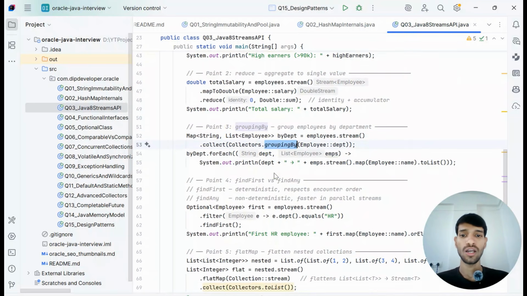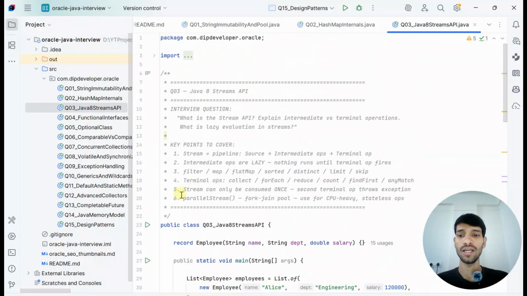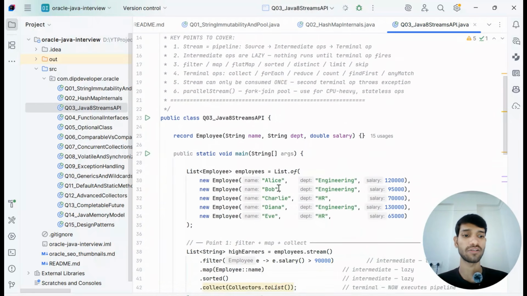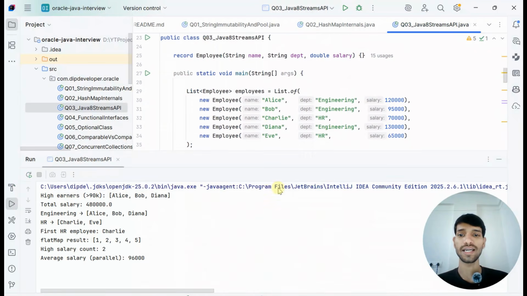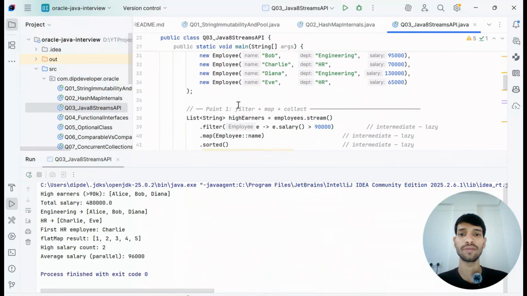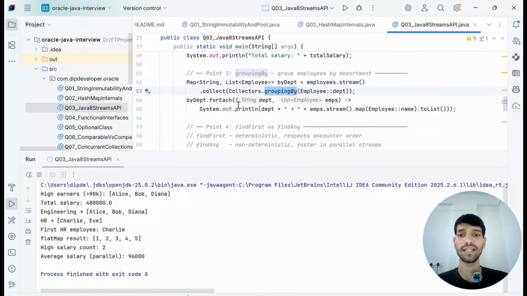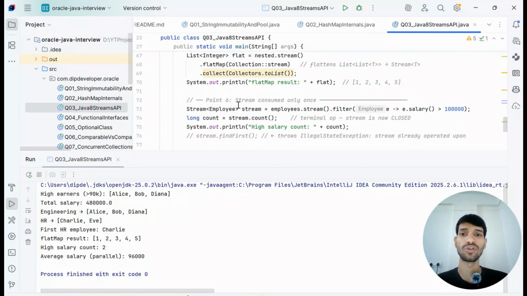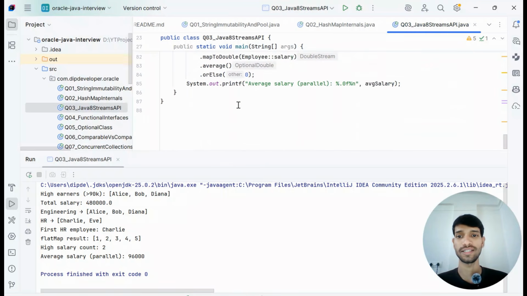It is better for you to run these particular files and understand how these fields and methods give the output. You can run in debug mode as well to get a better understanding.